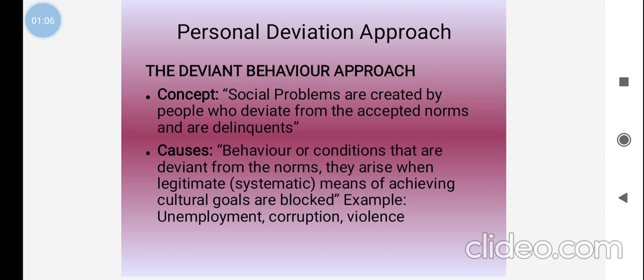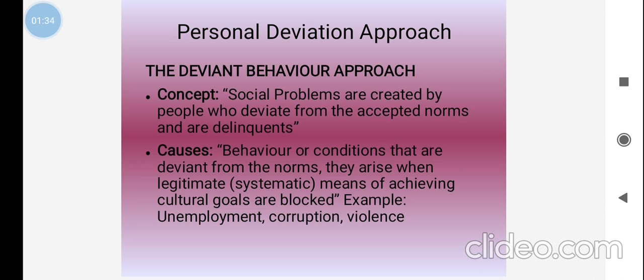Examples are unemployment, corruption, and violations. People deviate from the accepted norms, values and customs of society. They deviate from the systematic means of achieving cultural goals, which are blocked. That is called the cause of deviant behavior.